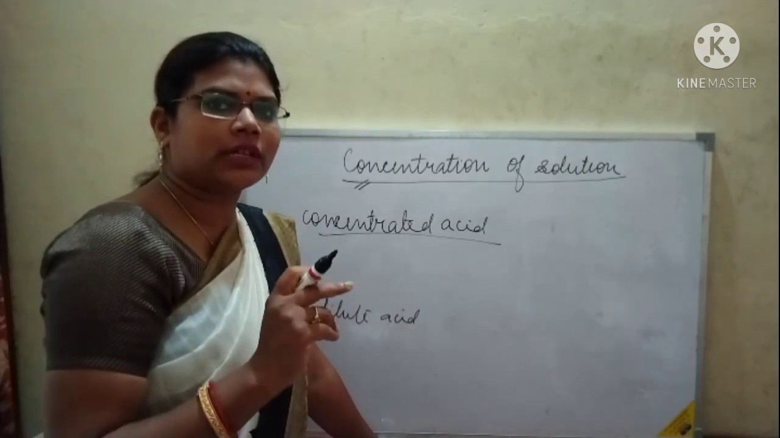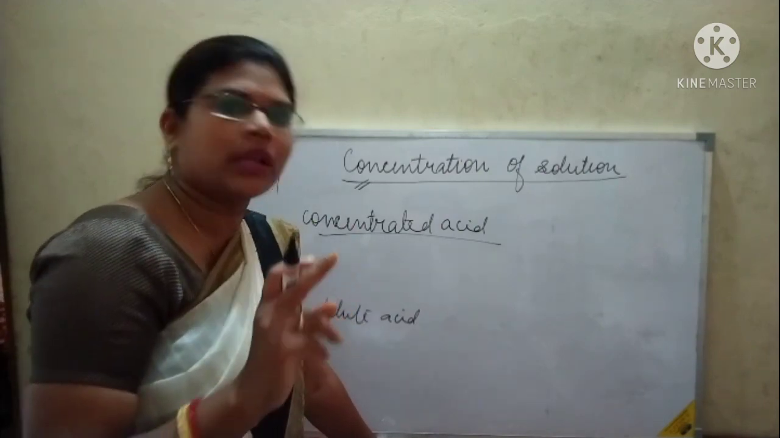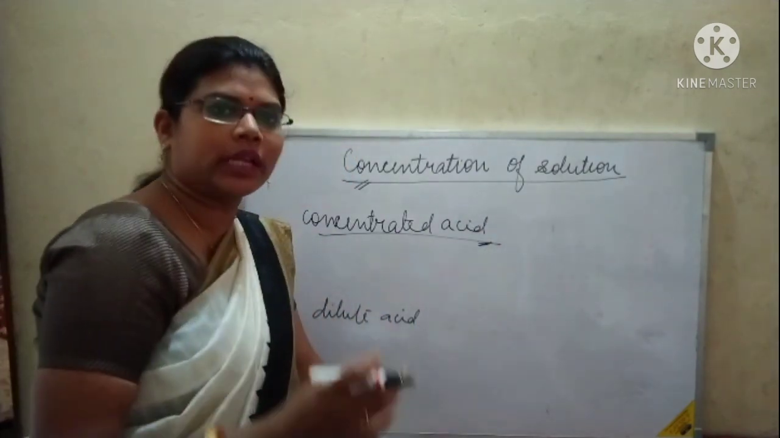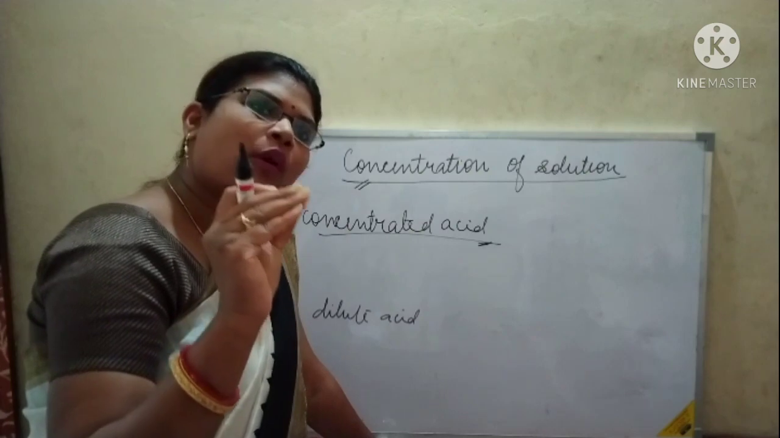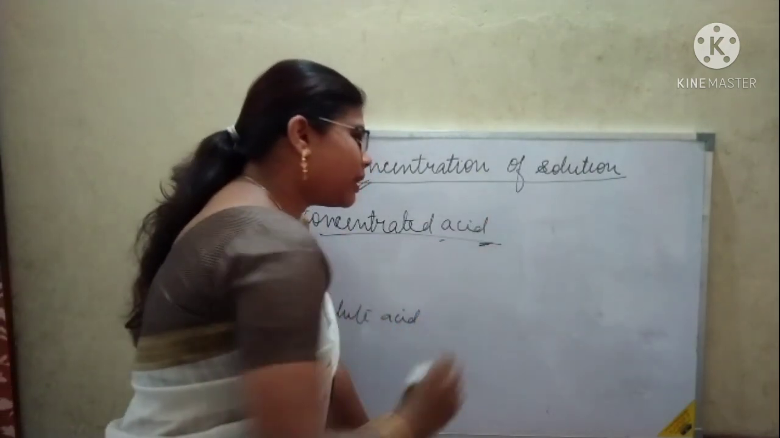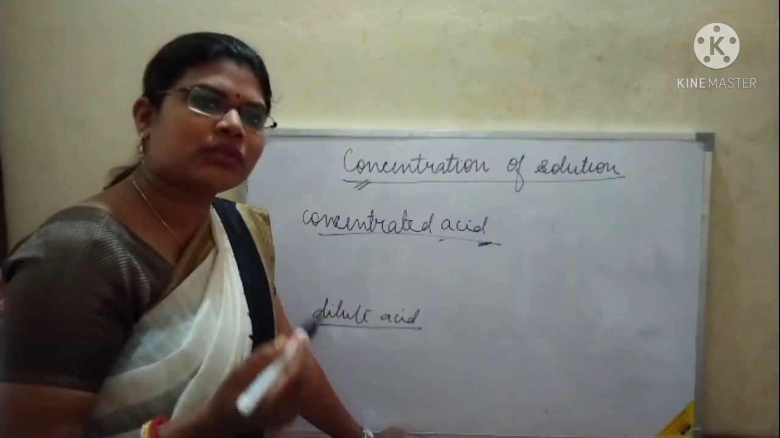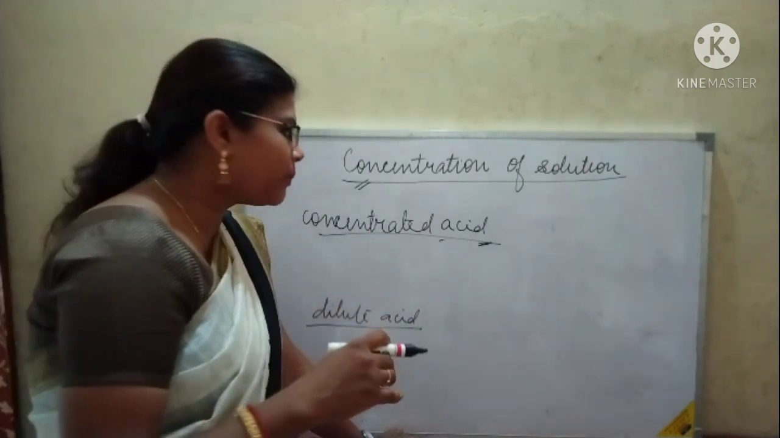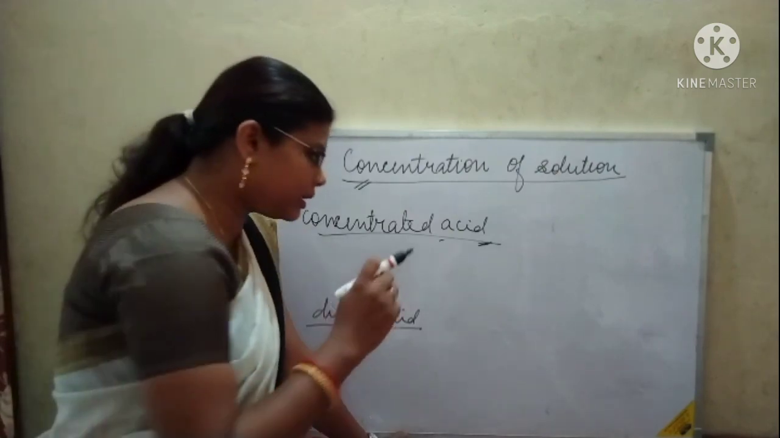One activity is there in your book where it is written what you should do. Suppose you have two test tubes and you have a concentrated acid and you have to dilute the acid. Dilution means to add water. So what will you do? This is acid. This is water.